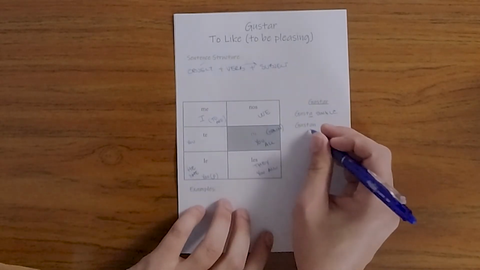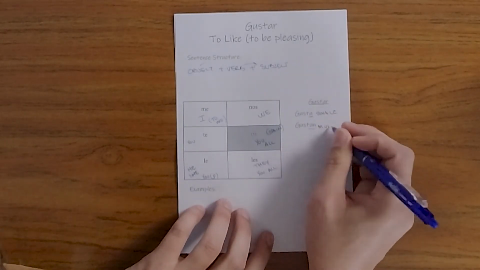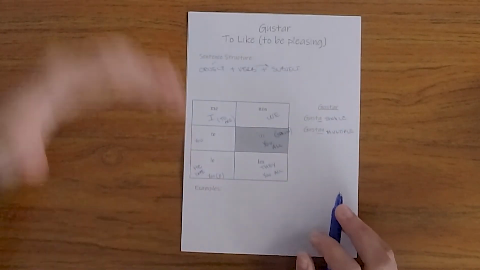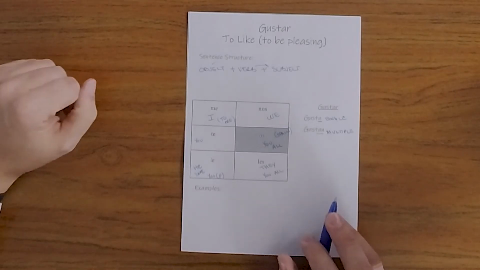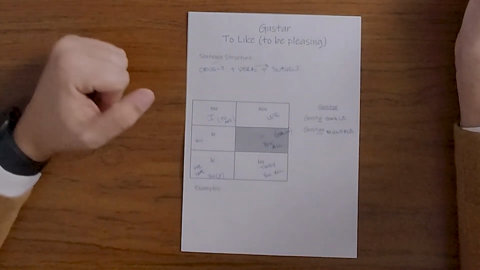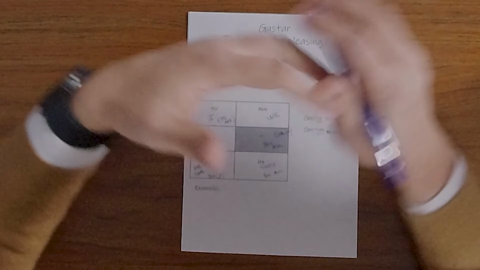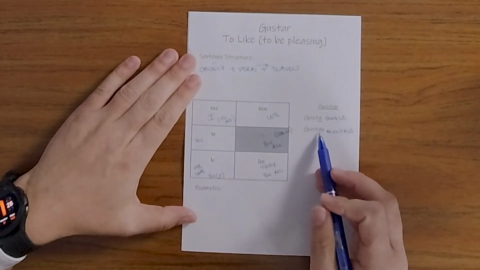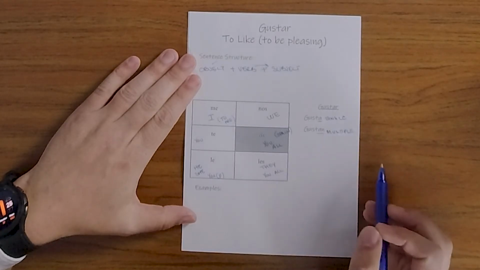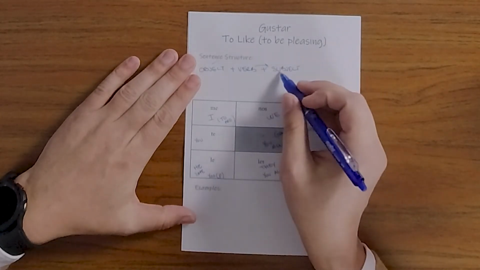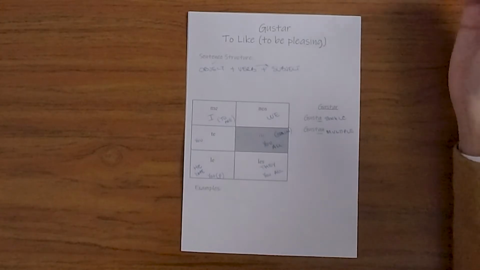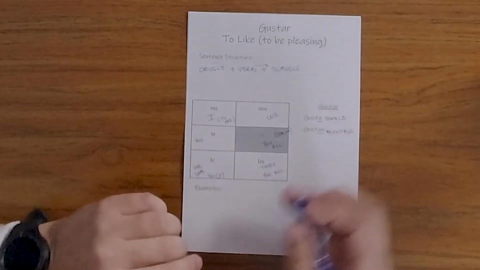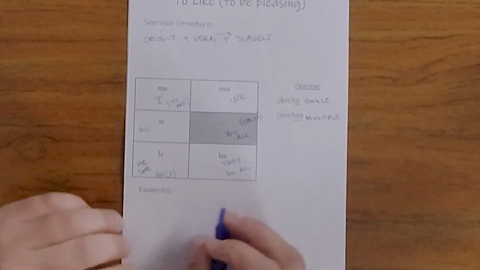If it's multiple, if you like the whole series of books, if you like all of the Marvel movies, if you like all of the different kinds of tacos or anything like that, you're going to use gustan. And then the subject, you just describe whatever it is that you like. So let's take a look at some examples down here.